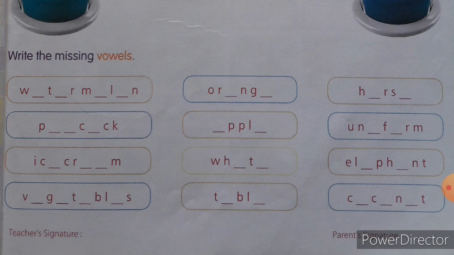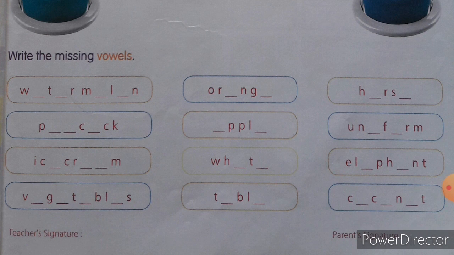The next one is vegetables. What are the letters you have to use here? V-E-G-E-T-A-B-L-E-S. Vegetables. What are the letters you have to use in the blanks? V-E, again G-E-T-A-B-L-E-S. Vegetables.